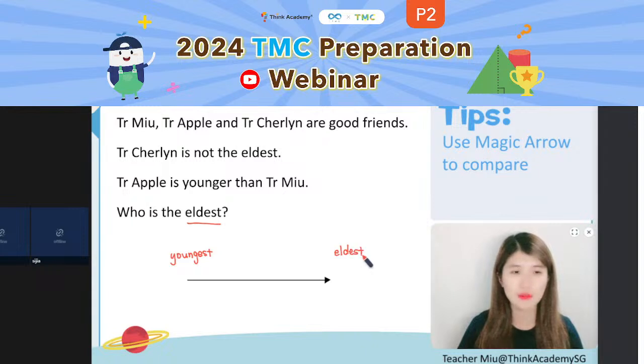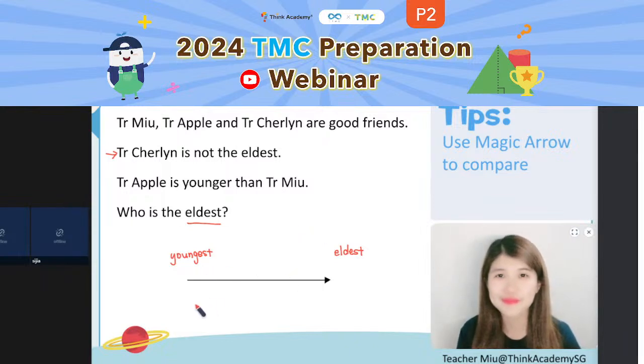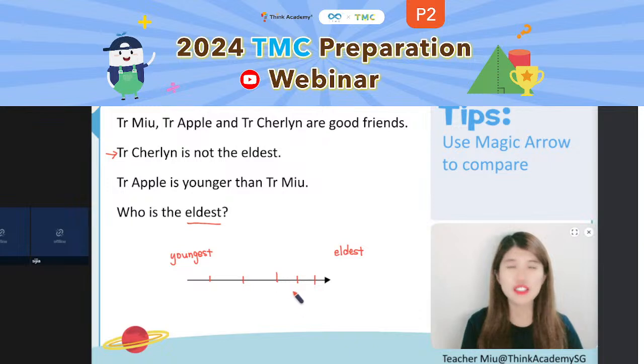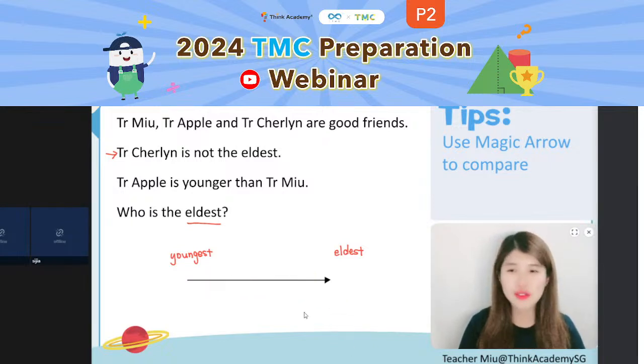All right. So let's take a look at the first sentence first. It says Teacher Charlene is not the eldest one. So do you know where to put Teacher Charlene? We are not sure, right? Teacher Charlene can be here, can be here, can be here, as long as she is not the eldest one, right? So we are quite not sure about where we should put Teacher Charlene.